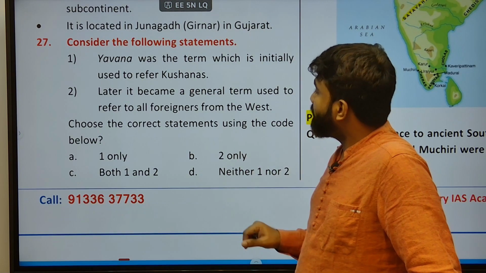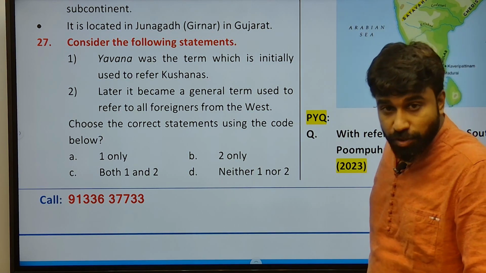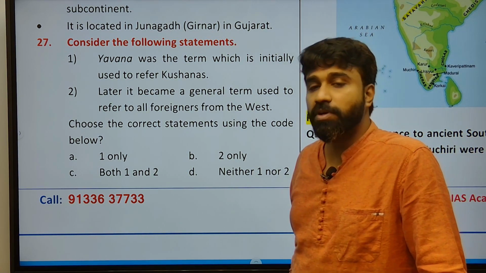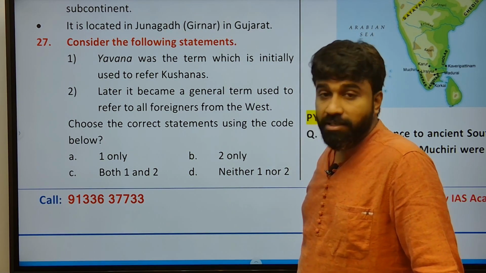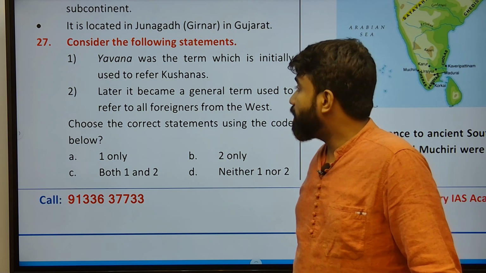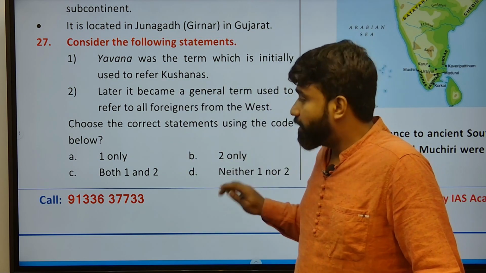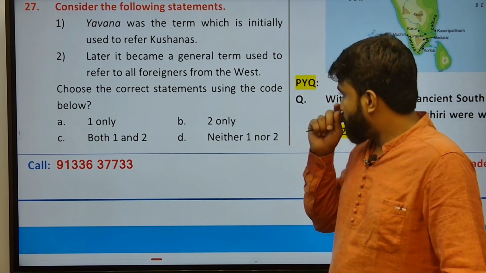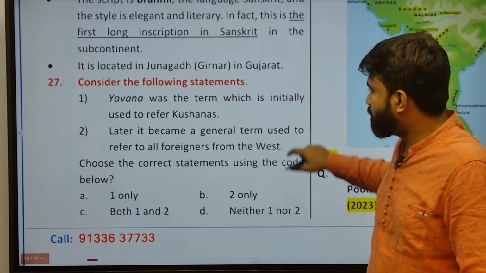Next, later it became a general term used to refer to all foreigners from the West. Yes, that is true, those who had come from foreign territory, especially from the Eurasian and West Asian parts. They were termed Yavana, and the denotation related to them was Yavana. This is also important. Choose the correct statement using the code below. What is the correct statement?